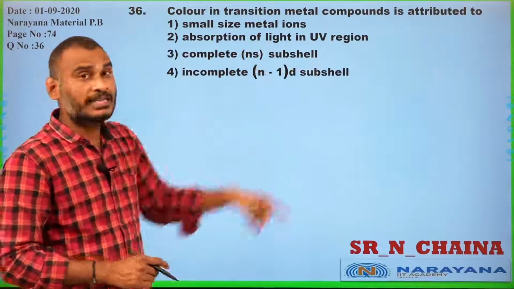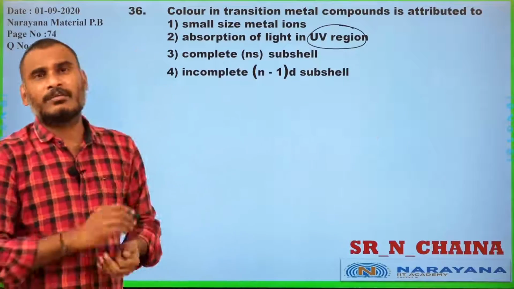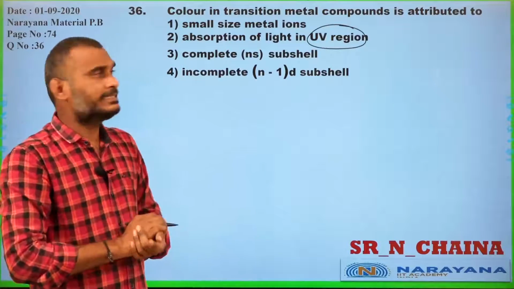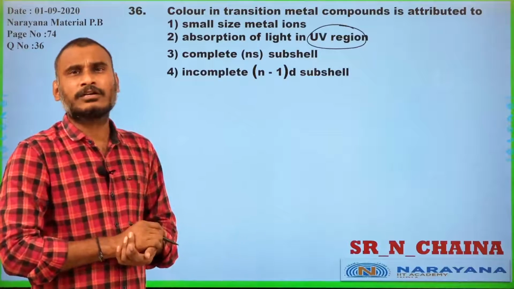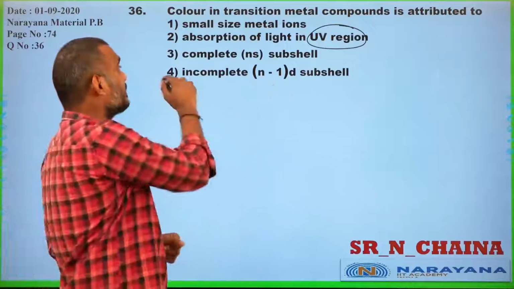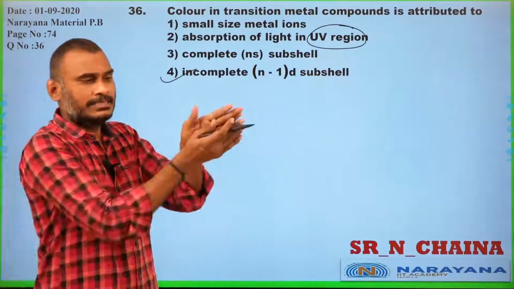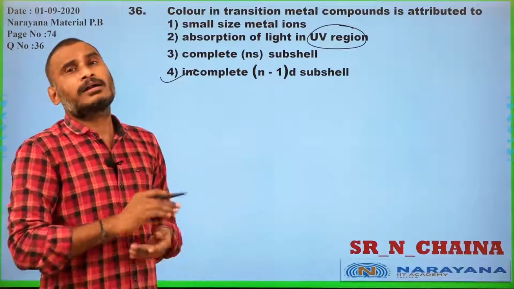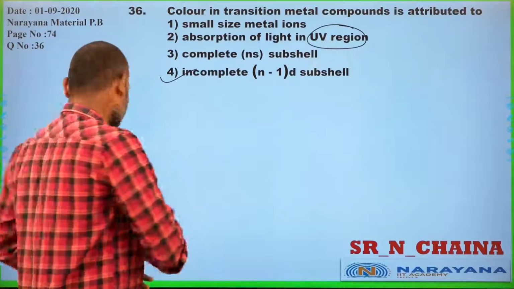Absorption of light in UV region? This is wrong. From the first problem onwards I am saying absorption of light in the visible region. Complete ns subshell does not contribute to the color. Incompletely filled (n-1)d subshell, yes, this is the cause: d-d splitting and d-d transition lead to the colors of the compound. Therefore, fourth is the only correct answer. Now we go for the next question, student.